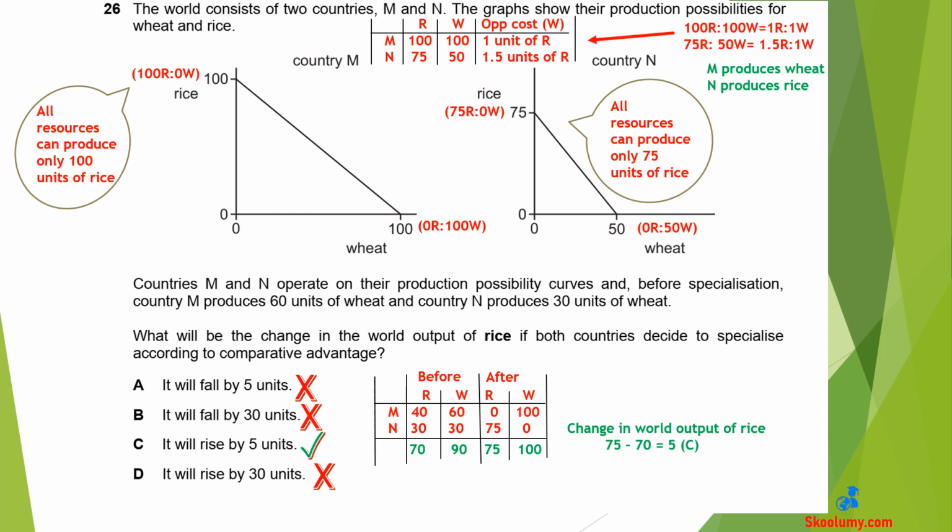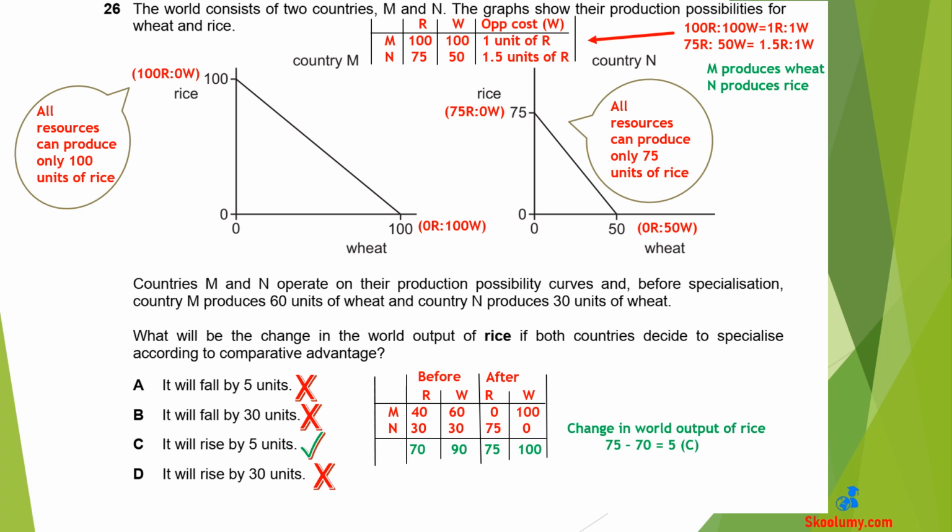Country N can produce either 75 units of rice or 50 units of wheat if it focuses on just one product. The opportunity cost of producing every unit of wheat for country N is 1.5 units of rice sacrificed, which is 75 divided by 50. M should only produce wheat since its opportunity cost of 1 is lower than 1.5 for country N. N should specialize in rice production.